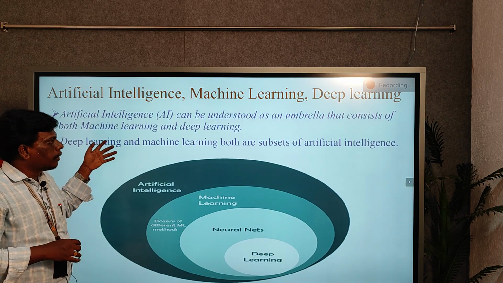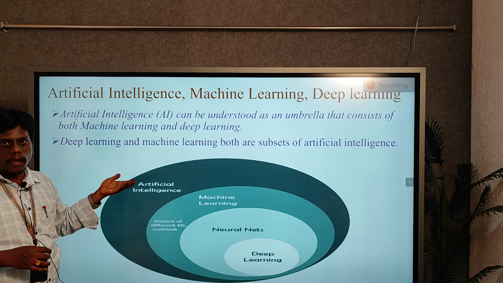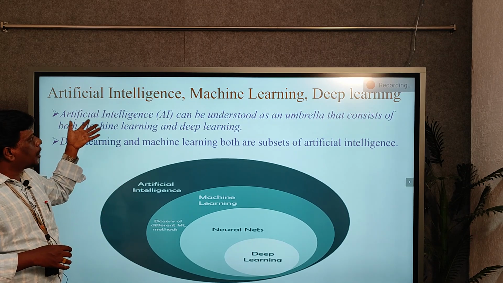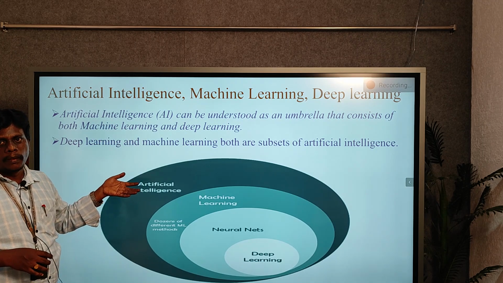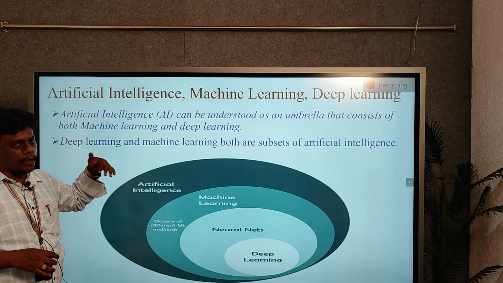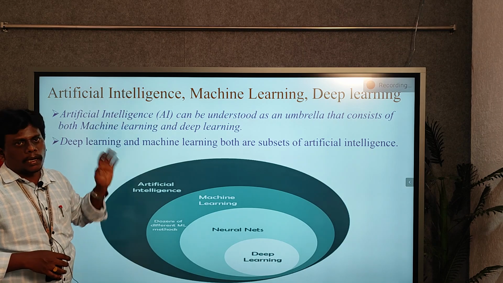Artificial intelligence is nowadays a very popular technology in all aspects, in all environments. This artificial intelligence is involved in robotics, in data science, or in any other kind of environment. So we can use this artificial intelligence.